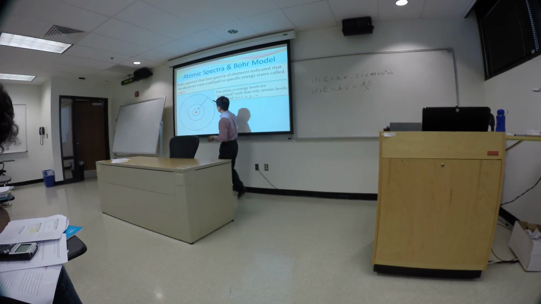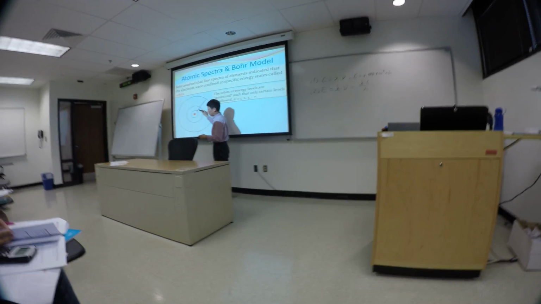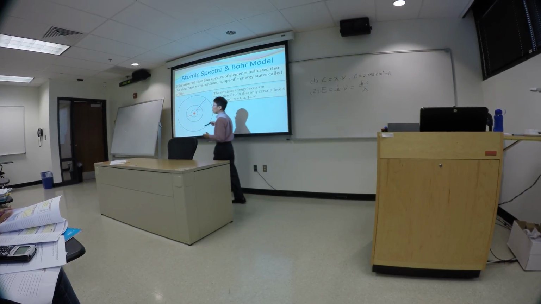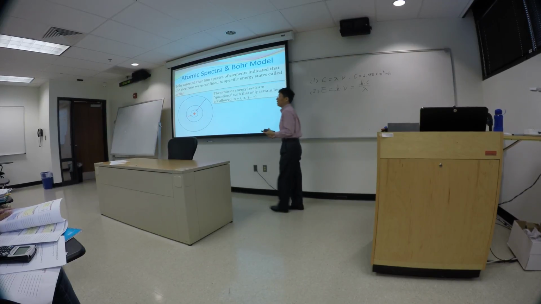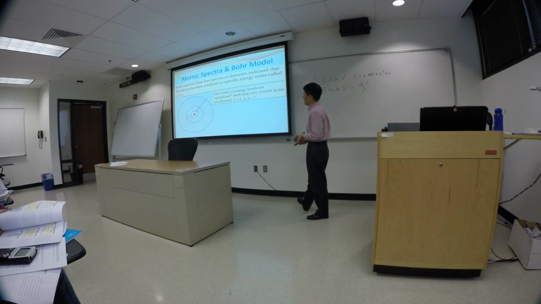If an electron goes from a higher energy level back down to a lower energy level, energy will be emitted. And the quantity of energy released by this motion is going to be different from the energy released by another electron coming down from a lower energy level to an even lower energy level.